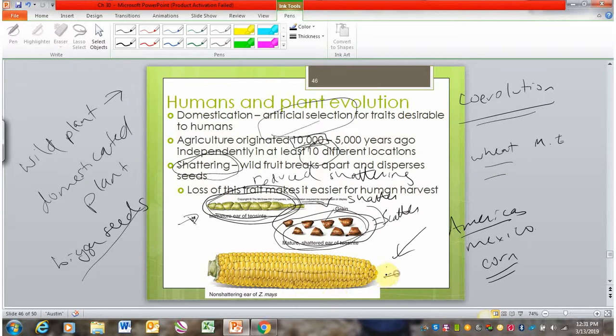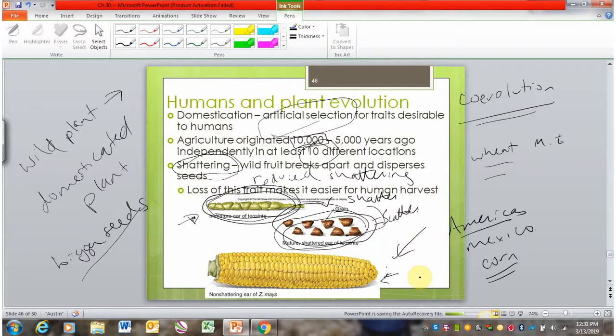So today's corn has very low shattering. It actually takes a long time for corn kernels to come off. If you've ever had decorative corn, you may know this, right? You can have that same decorative corn for years and the kernels won't come off unless you pick them off.